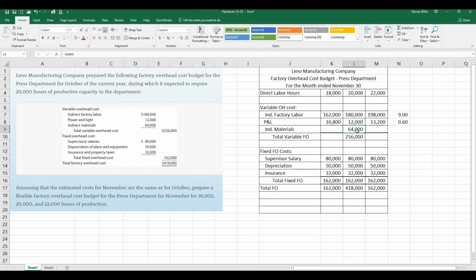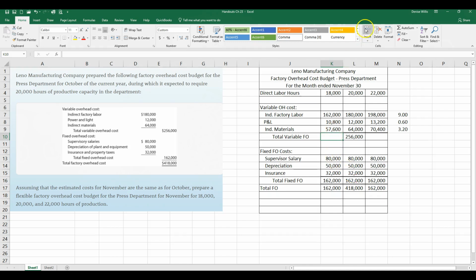Okay, we're getting there. Let's do the same thing with our indirect materials. So let's come up with a rate. This is going to be 64,000 divided by the standard of 20,000. It has a rate of 3.20. So let's use that to multiply 22,000 times our 3.20. Indirect materials of 70,400 will be applied at that level. Come over here. This is going to be equal to our 18,000 times the rate, or $57,600.